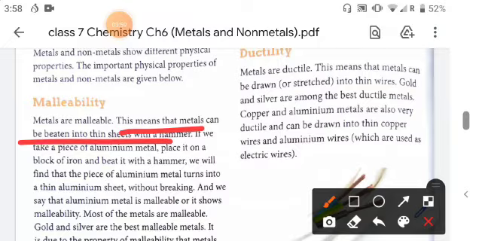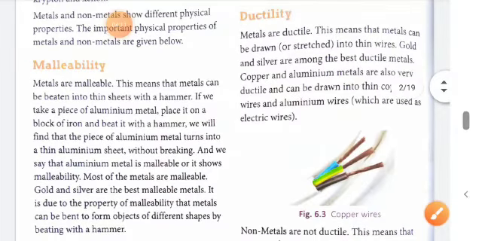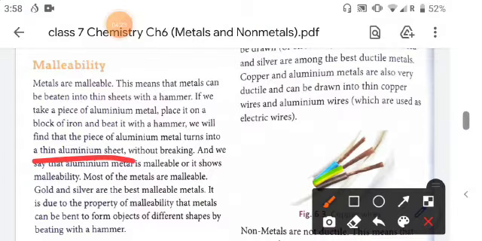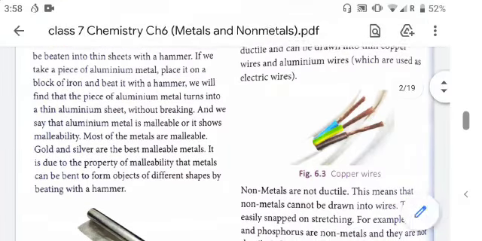This property is called malleability, and the element which has this property is called a malleable element, like aluminium metal. Place it on a block of iron and beat it with a hammer, and we will find that the piece of aluminium metal turns into a thin aluminium sheet without breaking. So it proves that the aluminium metal is malleable, or it shows malleability.